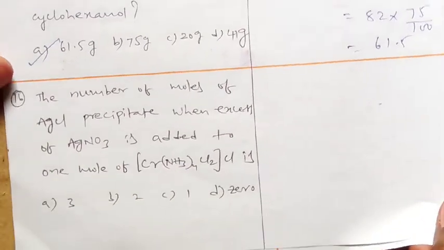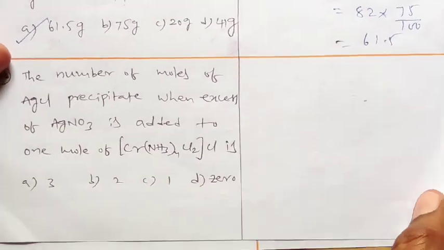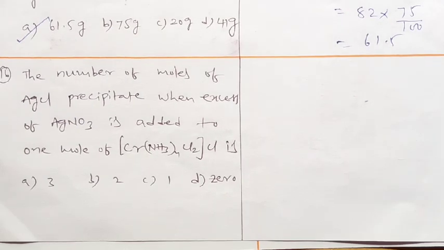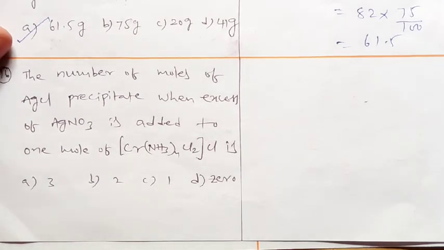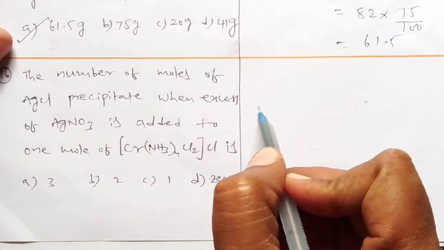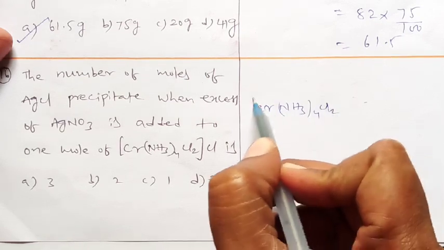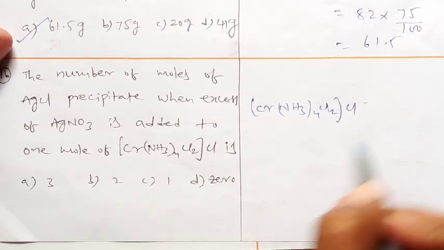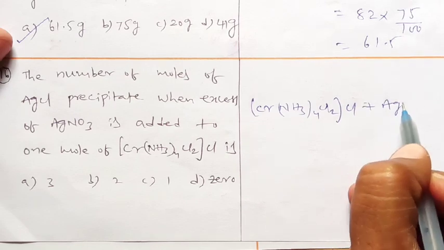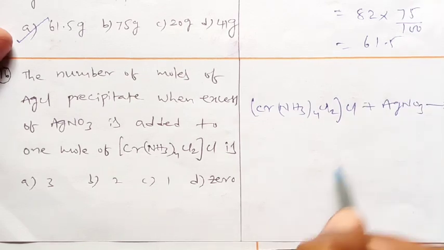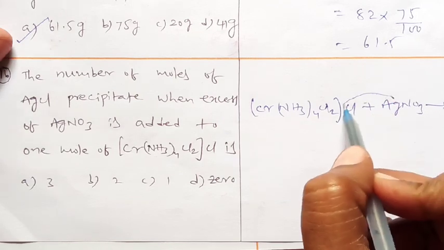Now look at question number 16. The number of moles of AgCl precipitate when excess of AgNO3 is added to 1 mole of [Cr(NH3)4Cl2]Cl. Initially, just imagine in a test tube, [Cr(NH3)4Cl2]Cl is there. To this you add AgNO3. If you add AgNO3, what will we get here? These two combine to form a precipitate.